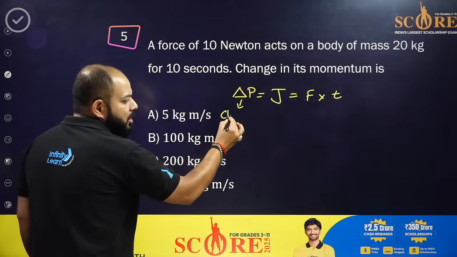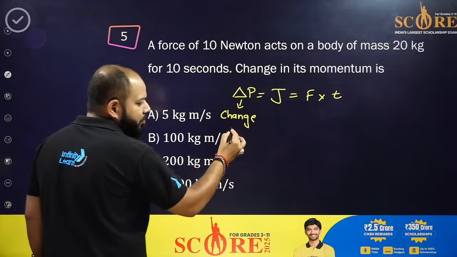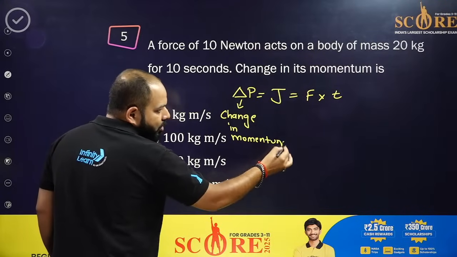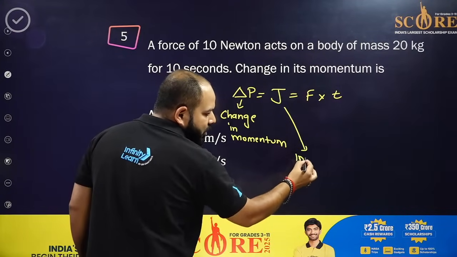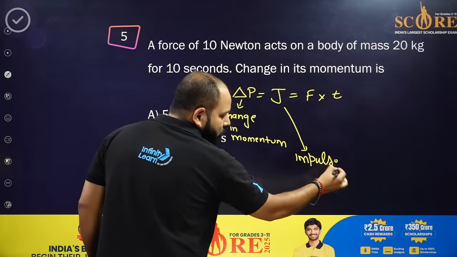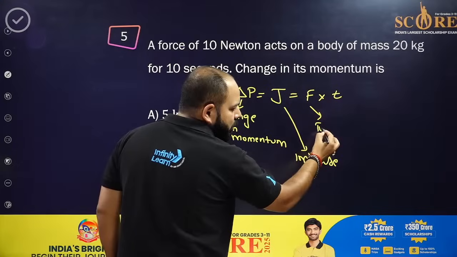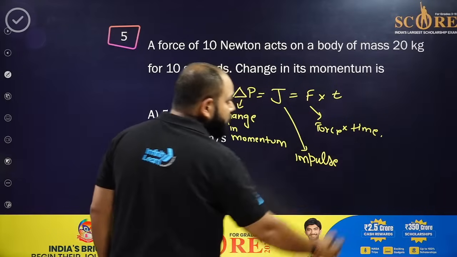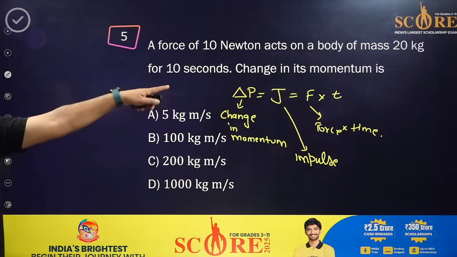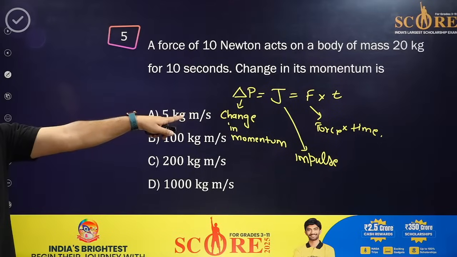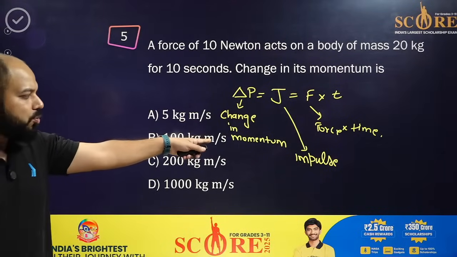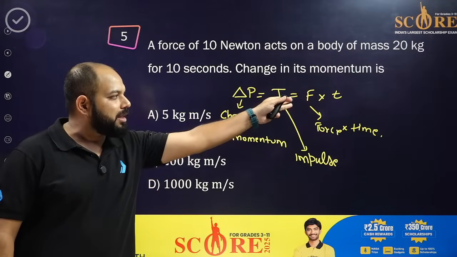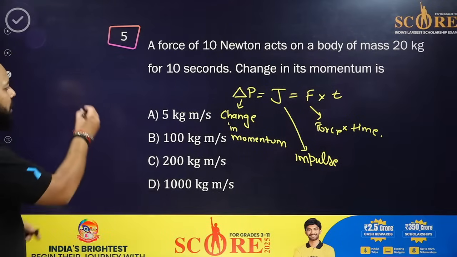Now what is this? This is change in momentum, this is impulse, and force into time. So what do you have to find? You have to find the change in momentum. So directly we can write the formula, because the impulse is also equals to a change in momentum. Impulse is also called change in momentum. So you can just use the formula of impulse, that is force into time. Simple.